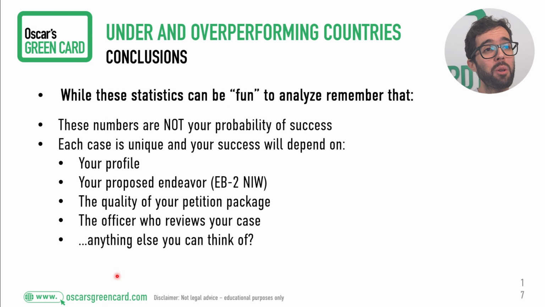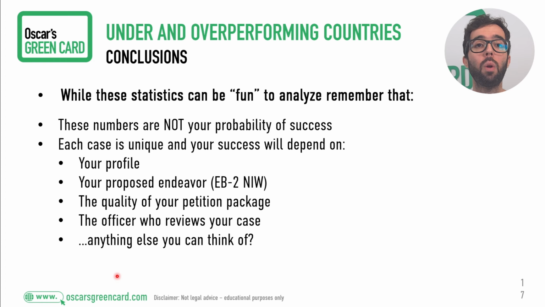But I also want to remind you that we do this a little bit for fun or for entertainment or just to analyze global trends, but these numbers are not your probability of success. We say this in each video we talk about approval rates, because your case is unique. It's going to be judged based on the case, not on the country of origin.